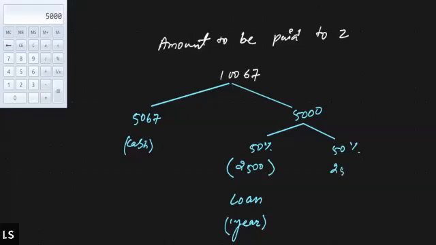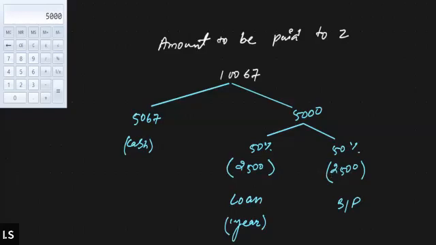That means 2,500 we will be paying through a draft payable in 3 months. That means for this we will issue bills payable, BP. This is how Z's account will be settled.